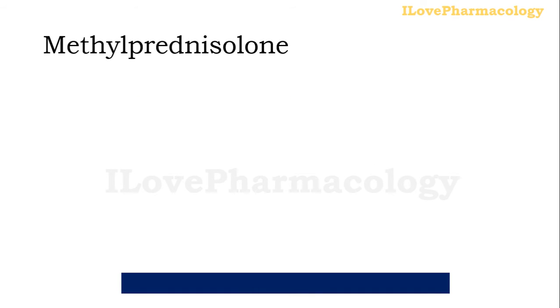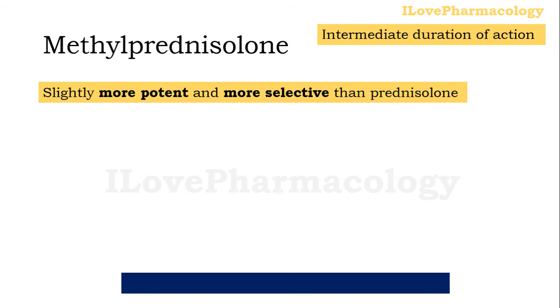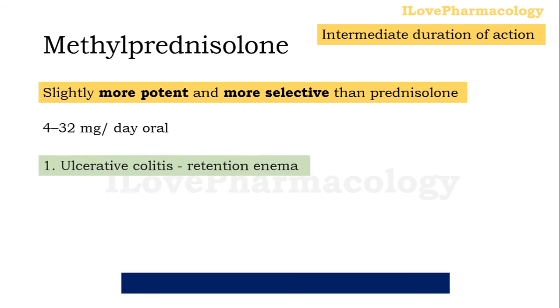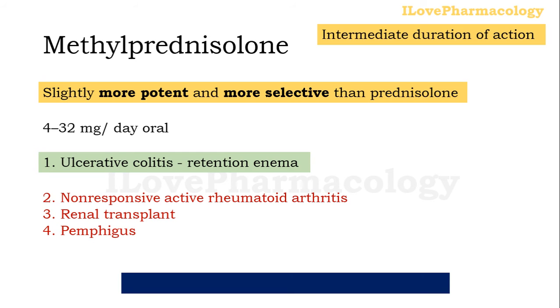Next, coming to methylprednisolone, which is also an intermediate acting glucocorticoid, and when compared with prednisolone, it is slightly more potent as well as more selective than prednisolone. It is given orally and also it can be used in the treatment of ulcerative colitis in the form of retention enema.